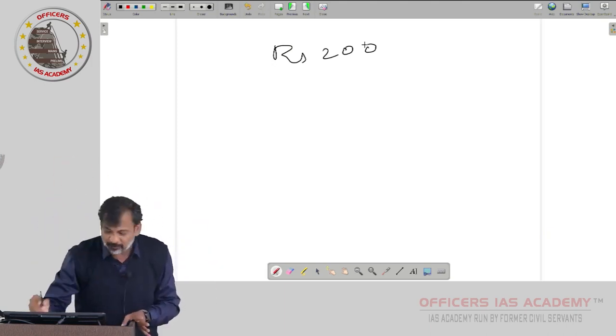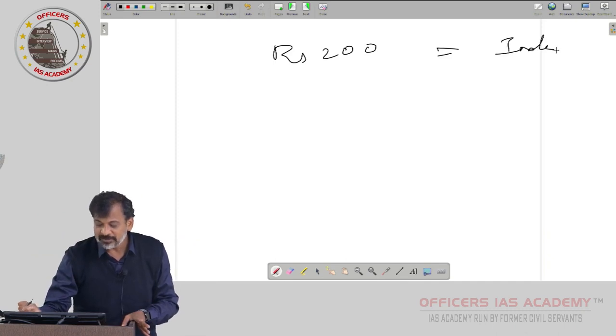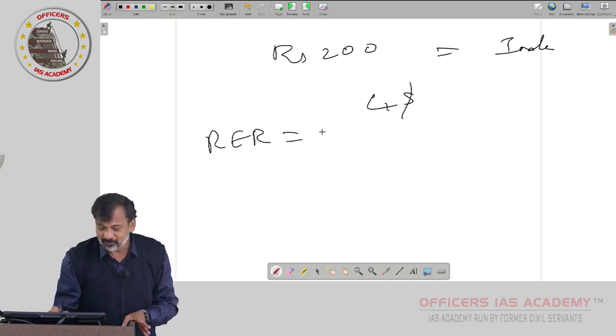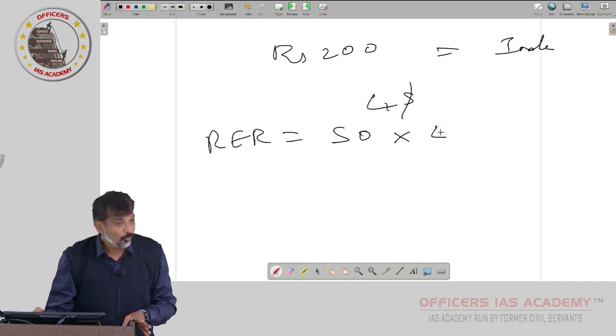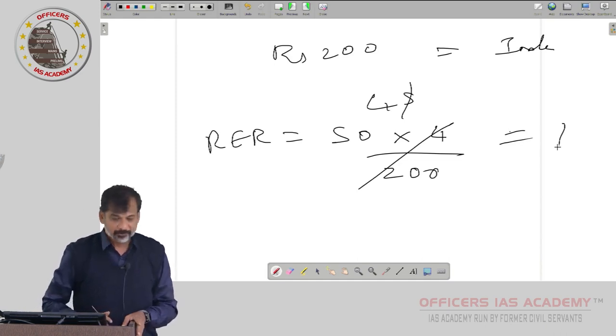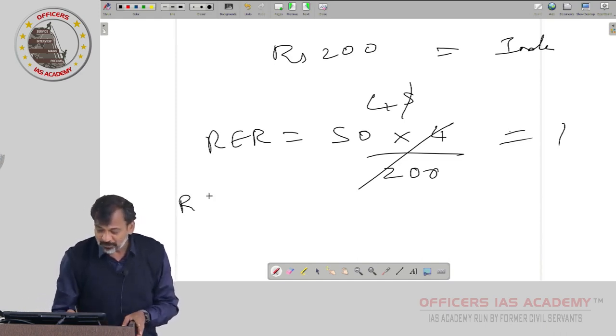In India the beer price is 200 rupees. In the US it is $4. What is the real exchange rate? Real exchange rate is equal to 50, the bilateral nominal exchange rate, into $4 for one beer in the US, by 200 in India. So what is the real exchange rate? 1.